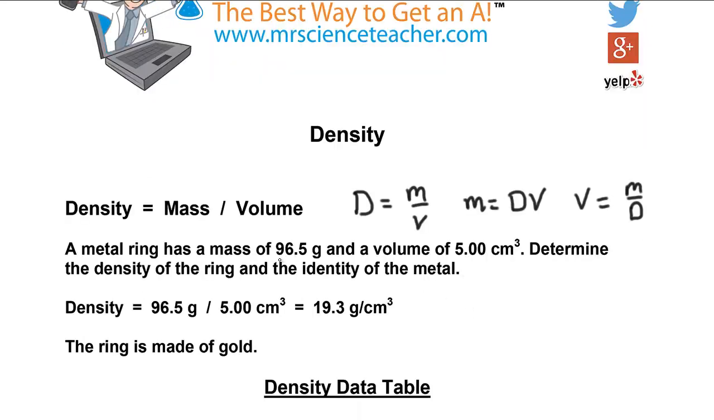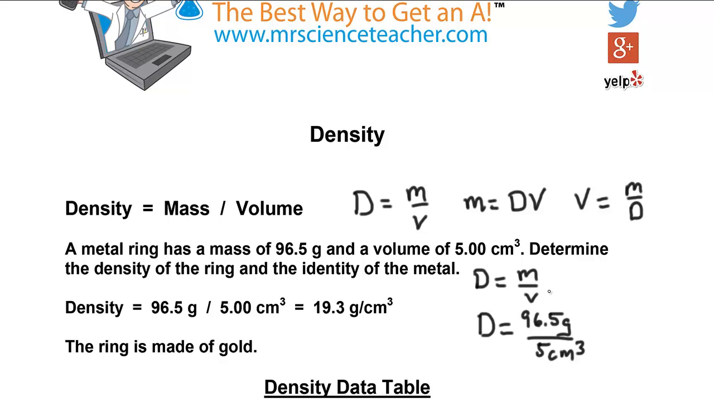A metal ring has a mass of 96.5 grams and a volume of 5 cubic centimeters. Determine the density of the ring and the identity of the metal. So density is mass over volume. We write down our equation. Density is mass divided by volume. Now we plug in what we know. We have 96.5 grams, and it's 5 cubic centimeters.